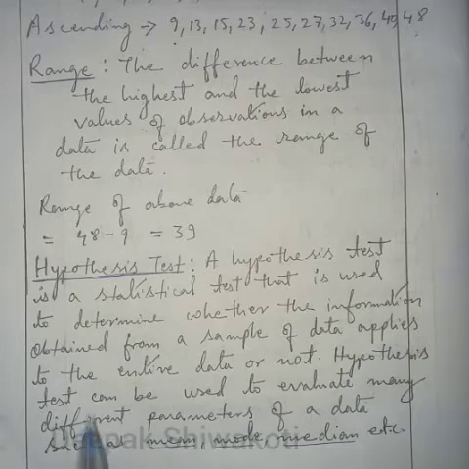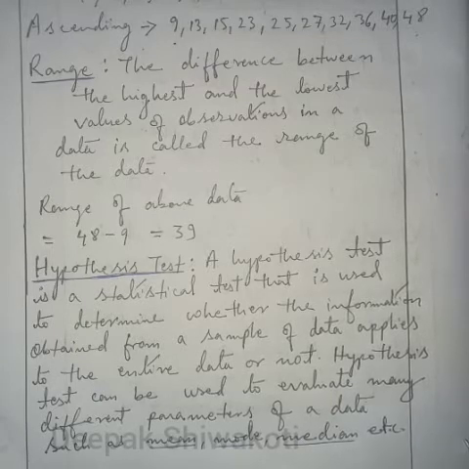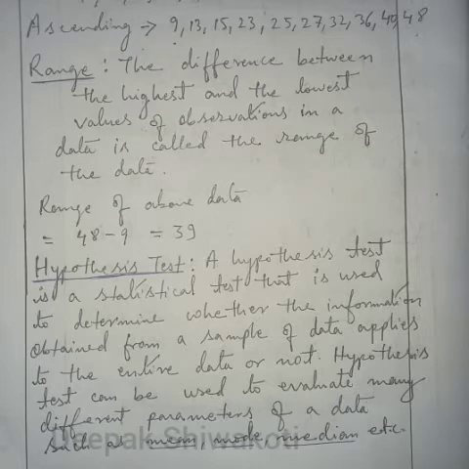So hypothesis testing is a formal procedure for investigating our ideas about the world using statistics. It is most often used by scientists to test specific predictions, like in astronomy. A specific prediction is called a hypothesis that arises from theories.